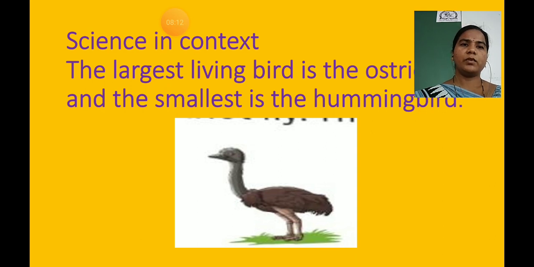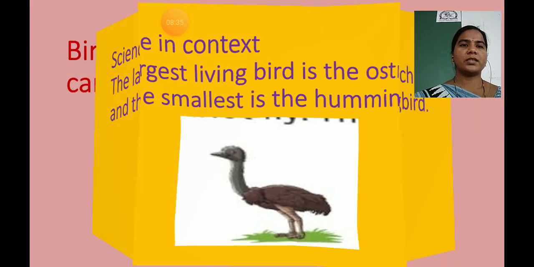And there is one smallest bird and the name of that bird is hummingbird. So which one is the largest living bird, children? Ostrich. And which one is the smallest living bird, children? Hummingbird. Largest living bird, ostrich; smallest, hummingbird. Got it, children? As you can see in the picture.